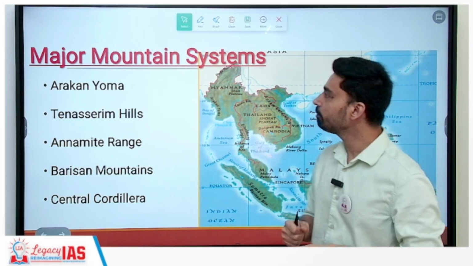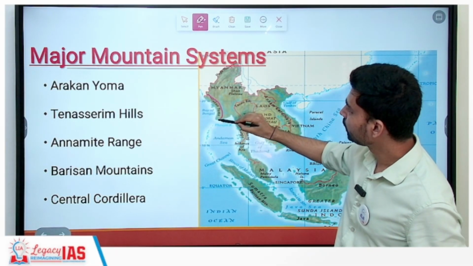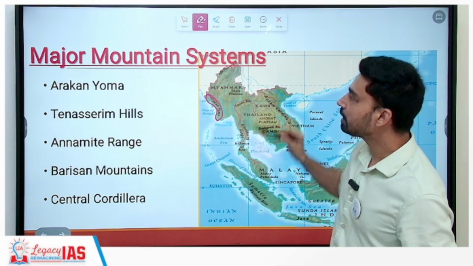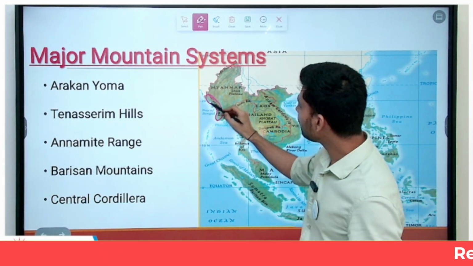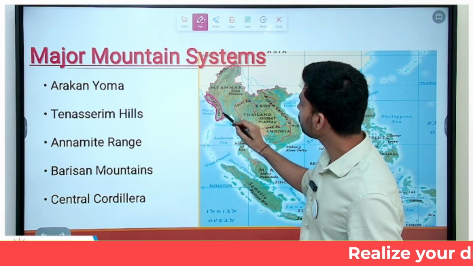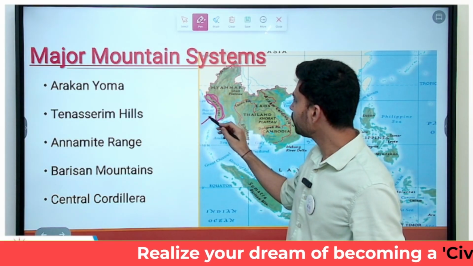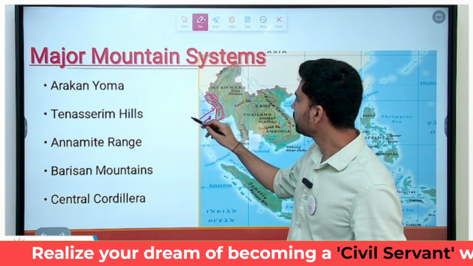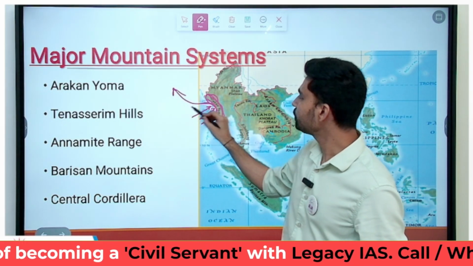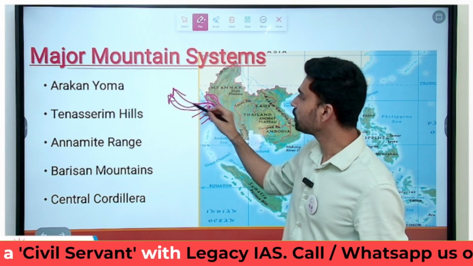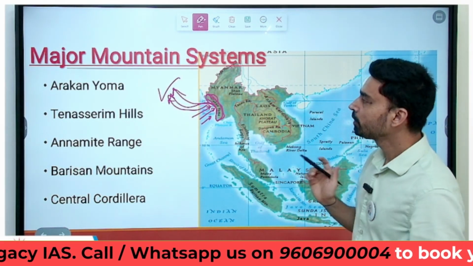So, if you take a look at the major mountain systems of Southeast Asia, the first mountain range that you see here is Arakan Yoma. Yoma is basically a Myanmarese or Burmese term that means mountain. So, Arakan mountain is located along the coastal region of Myanmar, as you can see from here, and this plays a very important role, oriented toward the Bay of Bengal. So when the monsoon winds strike this Arakan mountain, they are deflected in the reverse direction, westward direction, and that's when they enter India and cause heavy rainfall. So very important from India's monsoonal perspective.